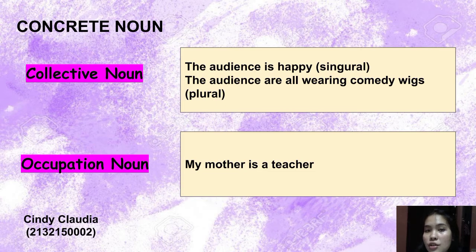But if you see the individuals acting individually, then you probably treat the collective noun as plural. For example, the audience are all wearing comedy wigs. Fourth, what is occupation noun? Occupation noun is a person's usual or principal work or business. For example, dentist, nurse, doctor. For example, my mother is a teacher.